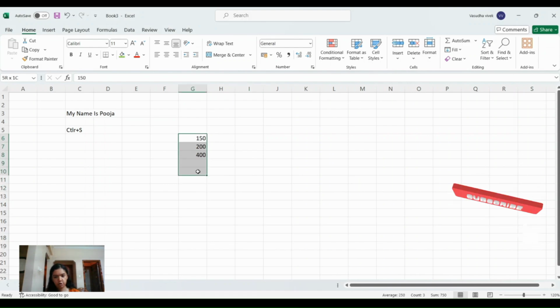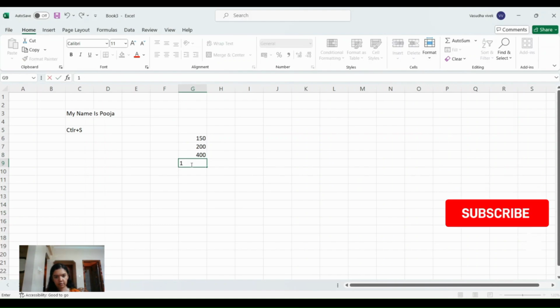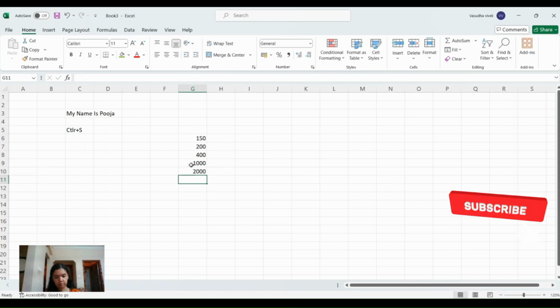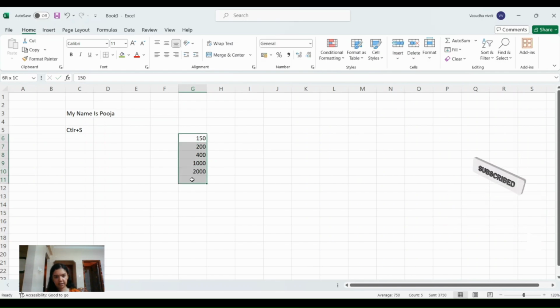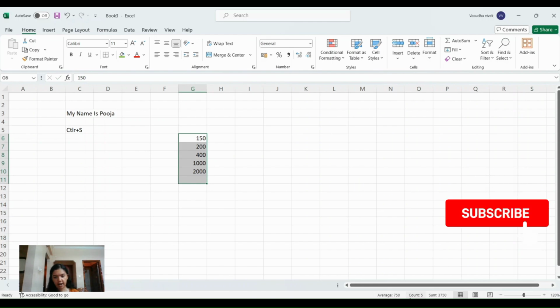Whenever there is any data, you will just have to select it. So let me add some more data here. I will just select this, and you can come to the status bar, and you can see the average, count and the sum readily available here.